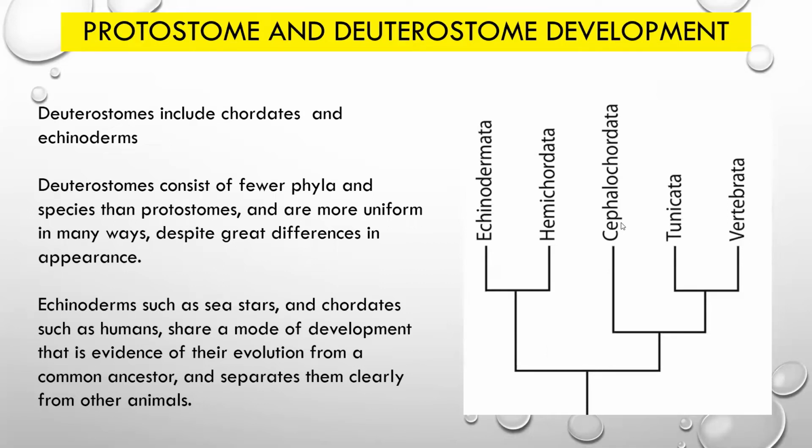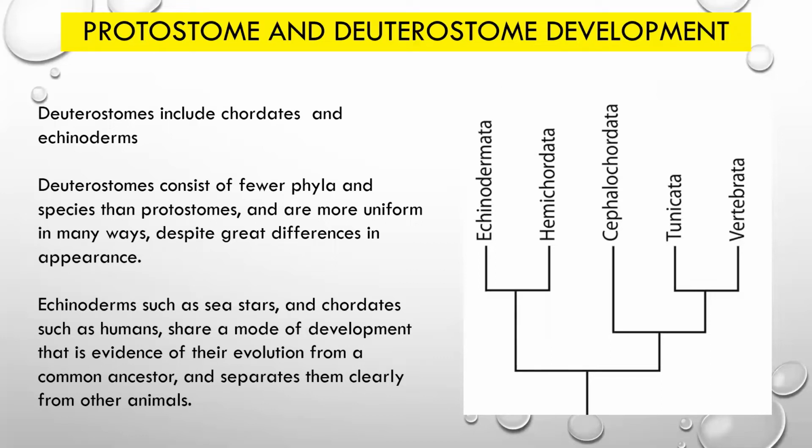I'm repeating once again, indeterminate cleavage is that cleavage in which, if we divide the zygote into 8 cells and separate all these cells, every cell will convert into an independent individual. It means their fate or their future is not determined yet, so that's why we call these animals indeterminate.